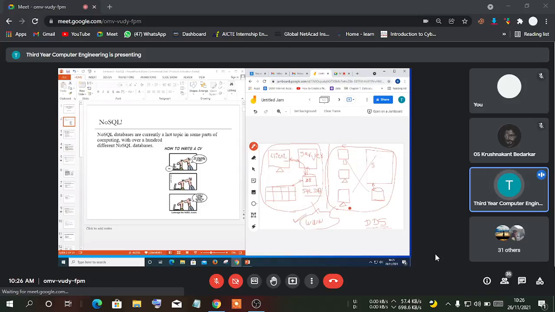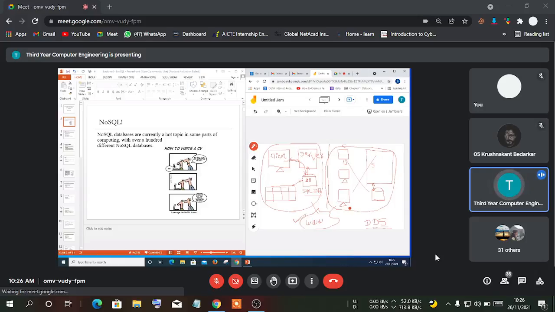Along with that, it improves the performance. In a distributed database system, a large database is stored at different locations, so that database we can easily integrate into one database. So it will improve the performance and increase availability. We can easily get the data. That is one more advantage of the distributed database system.